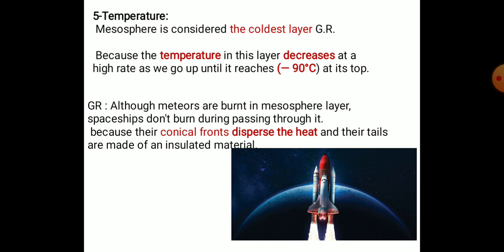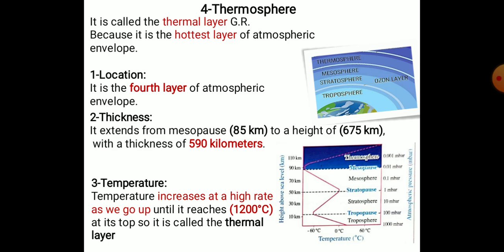And number four, the thermosphere. It is called the thermal layer because it is the hottest layer of the atmospheric envelope. What about the location? It is the fourth layer of the atmospheric envelope. And what about the thickness? It extends from mesopause 85 km to a height of 675 km with a thickness of 590 km. And about the temperature, it increases at a high rate as we go up until it reaches 1000 Celsius degree at its top, so it's called the thermal layer.